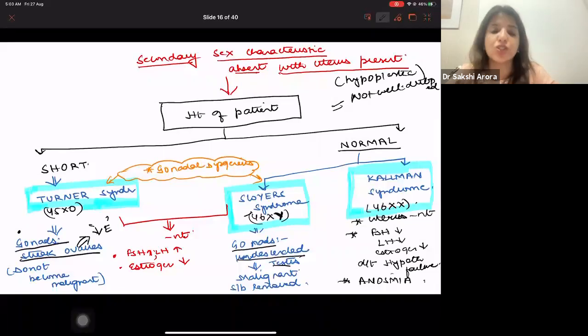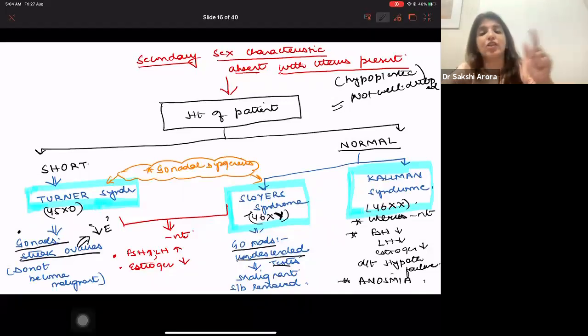But in Swyer's syndrome, gonadectomy will be done as soon as the diagnosis of Swyer's is made. So at whatever age you are making the diagnosis of Swyer's, as soon as you make the diagnosis, you do a gonadectomy. In androgen insensitivity syndrome, you wait till 14 to 16 years of age so that the breast of the female develops and then you do gonadectomy, right?